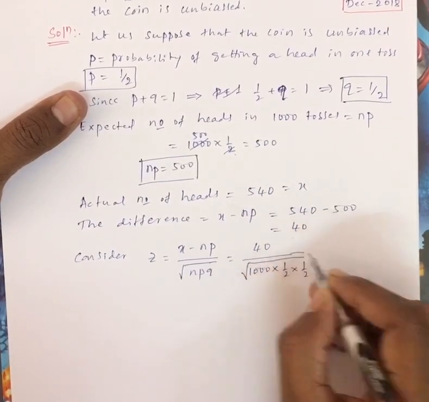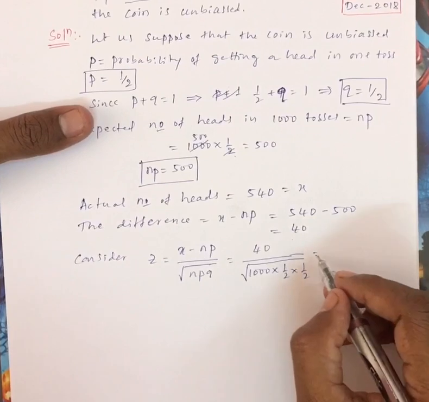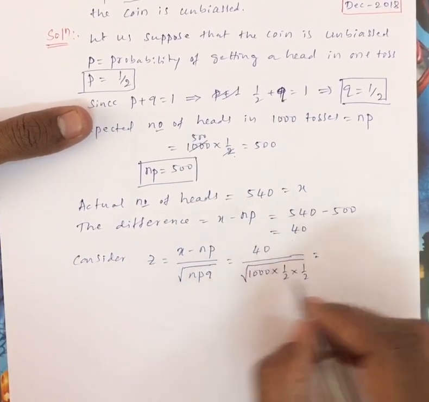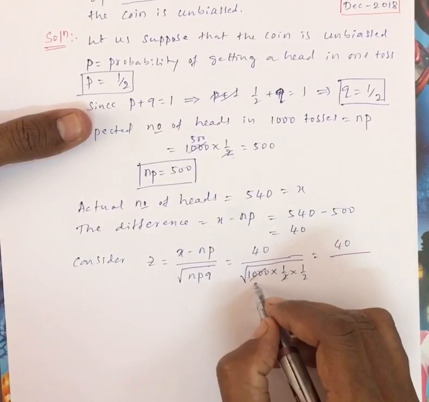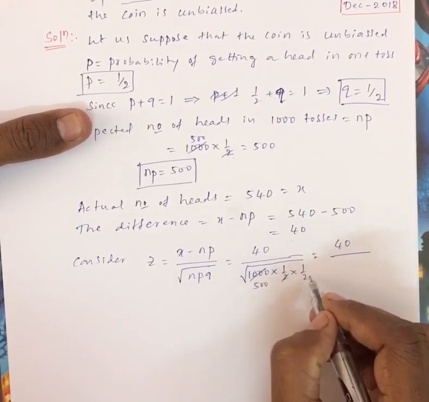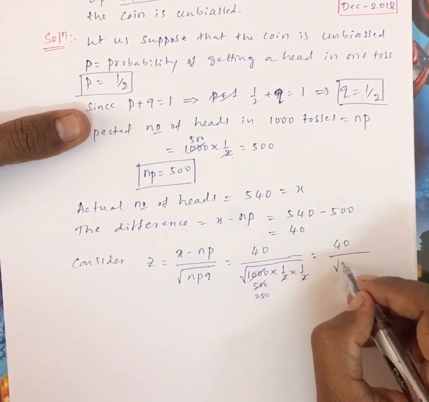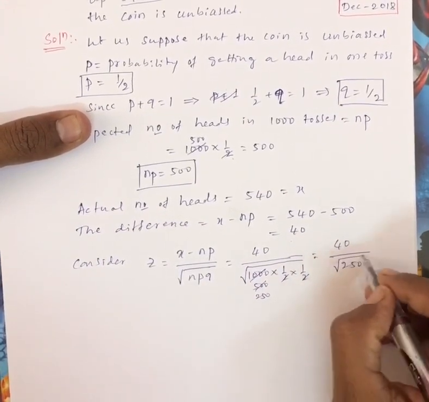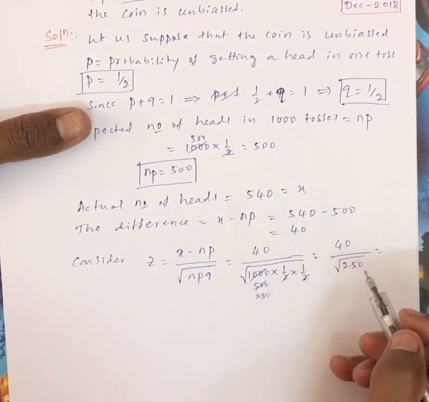So 40 divided by the square root of npq, where n is 1000, p is 1 by 2, q is also 1 by 2. Simplifying: 40 as it is, 1000 by 2 is 500, and 500 by 2 is 250. So square root of 250.